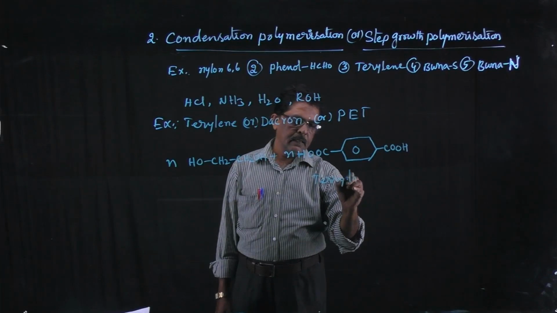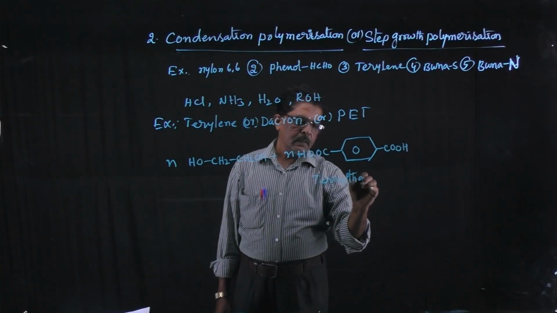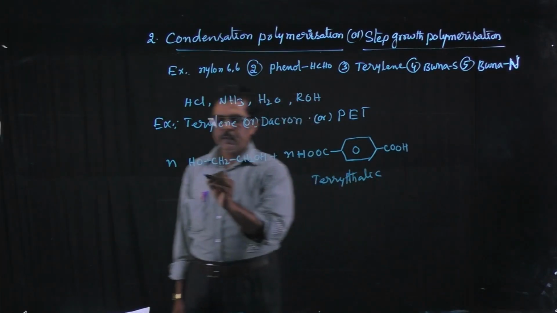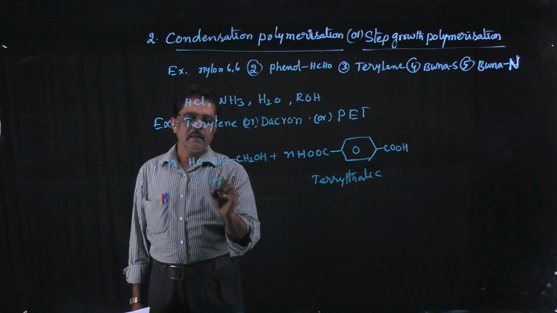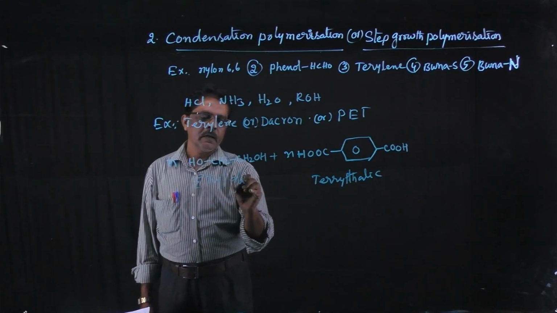Terephthalic acid, right? This one is ethylene glycol.